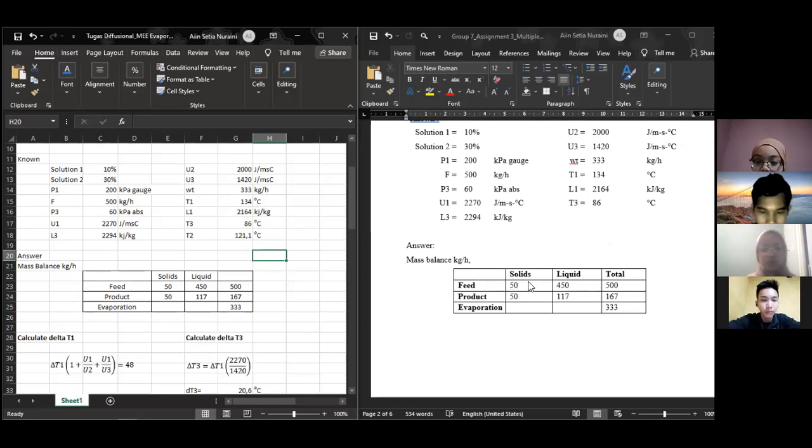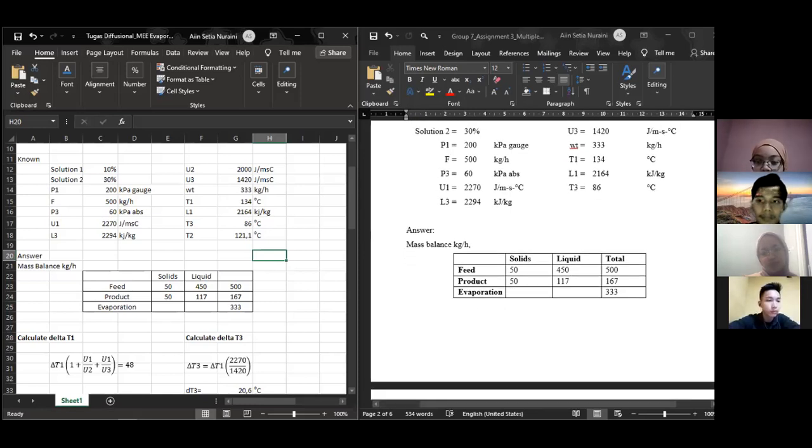Feed solid is 50, feed liquid 450, and feed total 500. Product solid is 50, product liquid 117, and the total product is 167. And the evaporation total is 333.